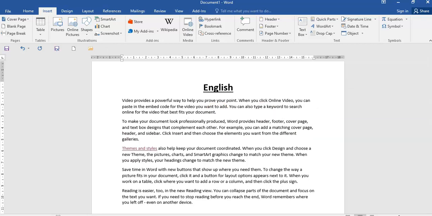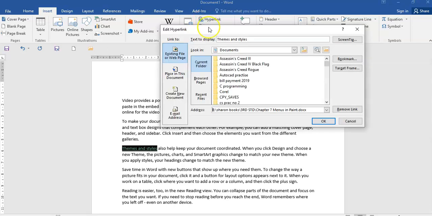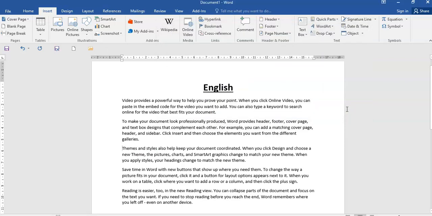Children, I press the Enter key. Now I want to remove this, so I select this, click on Hyperlink, and I can remove this particular link. So my links are off. For this I had to use Remove Link because these are the contents.